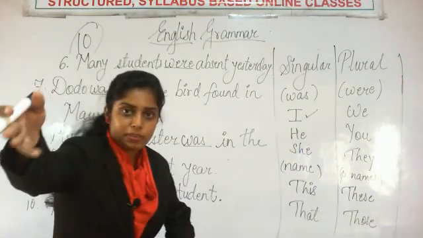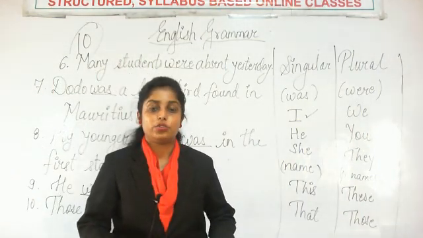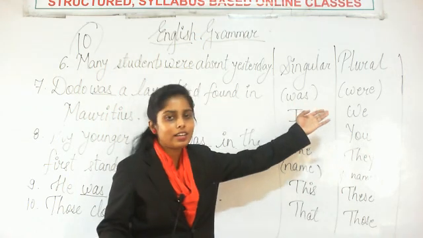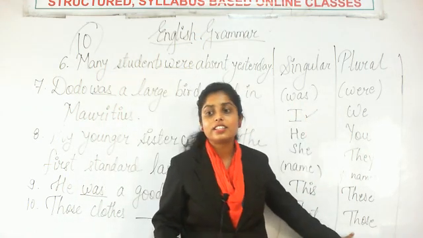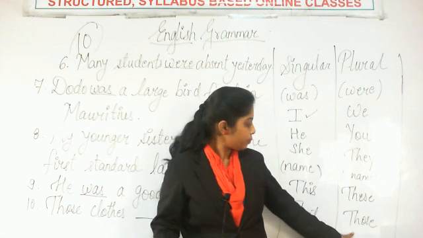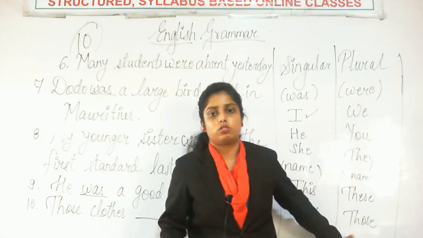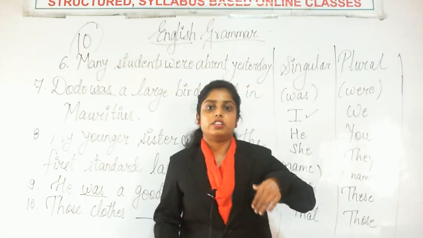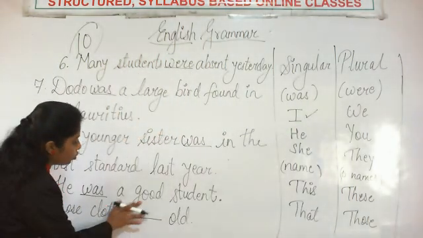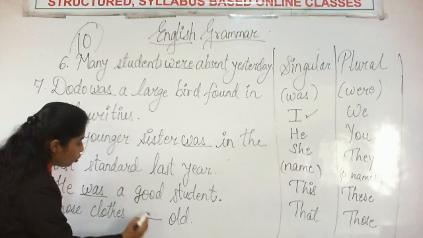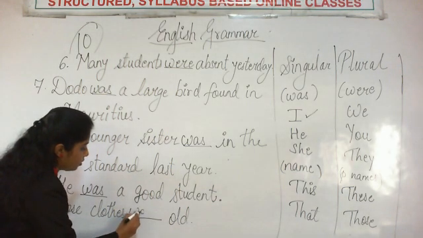वो कपड़े, मतलब बहुत सारे कपड़ों के बारे में बात की जा रही है. तो बहुत सारे हैं तो क्या है? प्लूरल है ना? So those and also those comes under the list of plural subjects, right? So those clothes were old. हम those के साथ use करेंगे were.